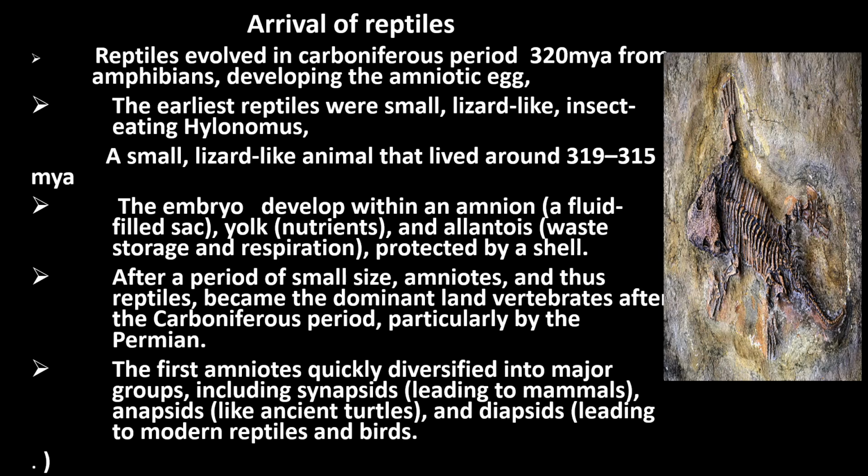The earliest reptiles were very small, lizard-like, insect-eating animals known as Hylonomus. This is a picture of the fossil of Hylonomus, a small lizard-like animal living around 319 to 315 million years ago. The first amniotes quickly diversified into three major groups. Number one, synapsids, which lead to mammals. Number two, anapsids, which lead to reptiles, that is ancient turtles. And number three, diapsids, leading to modern reptiles and birds.